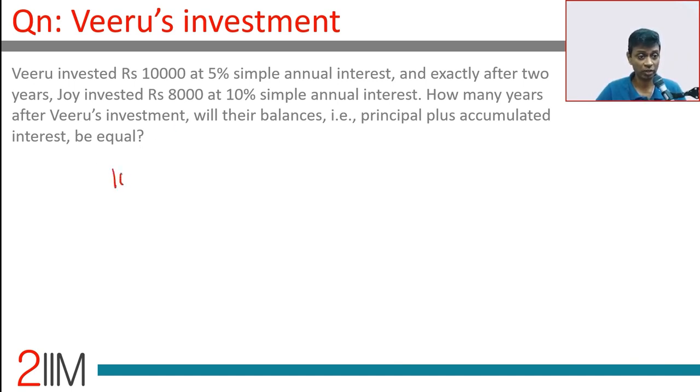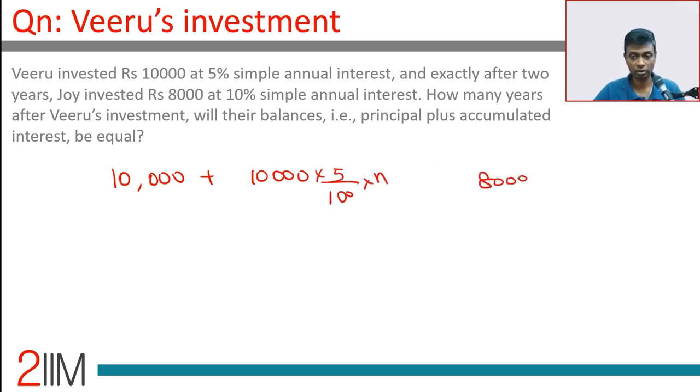After n years, Veeru would have 10,000 plus 10,000 into 5 by 100 into n. Joy would have 8,000 plus 8,000 into 10 by 100 into (n minus 2). Why? Because Joy is investing it for 2 years lesser. That's it. Solve this, we should get